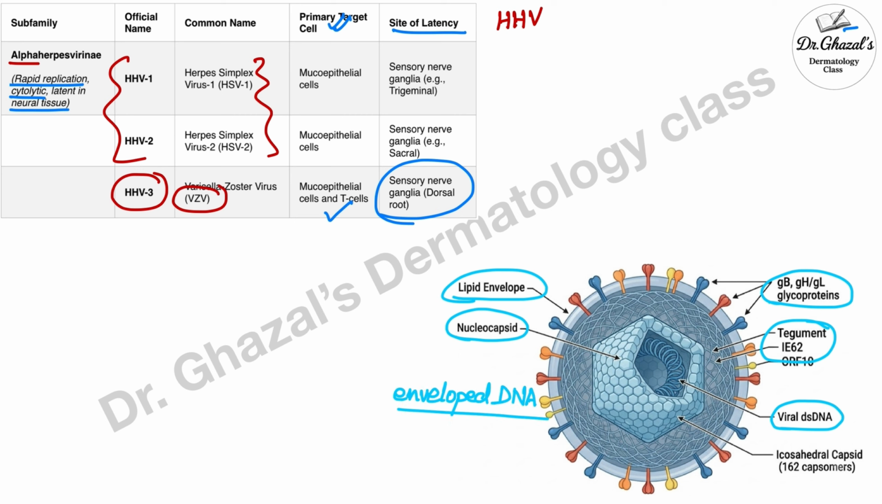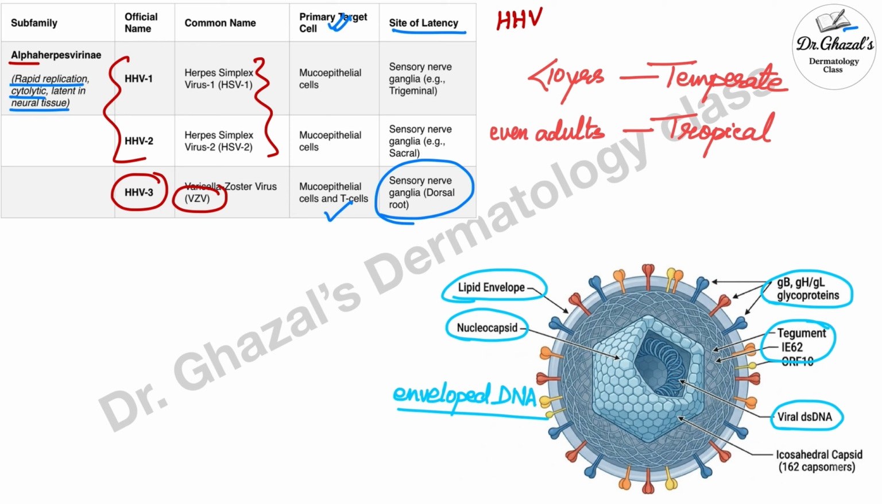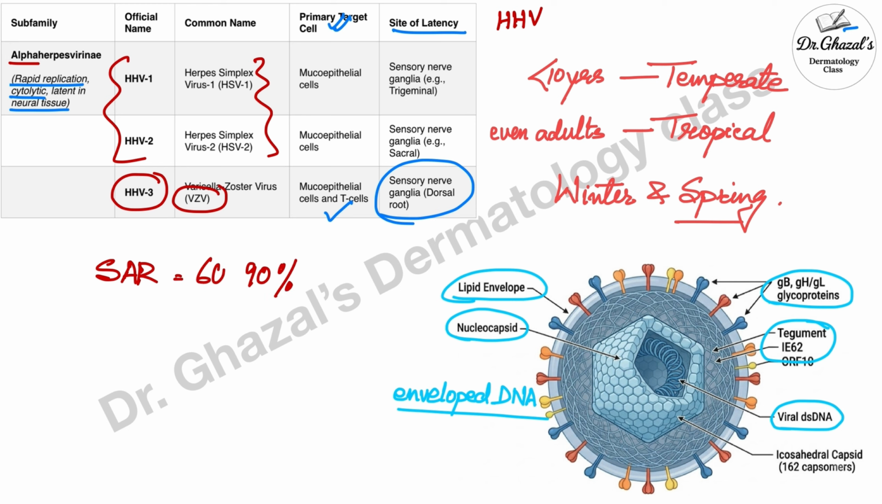Coming to host factors, the age of the patient is usually less than 10 years because it attacks mostly children, and this is more commonly seen in the temperate zone. But in tropical regions, even adults are infected by this virus. The cases of varicella cluster around winter and spring. The secondary attack rate is about 90%, it may be 60 to 90. This is an exclusive human pathogen.